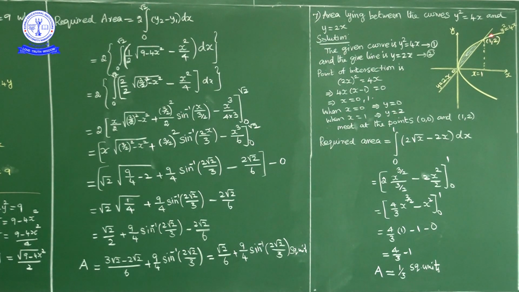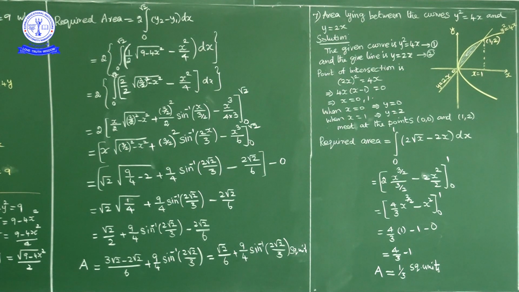Okay. Now this is the rough graph. Now the parabola as well as the line meet each other at the origin and at the point 1 comma 2. Now these are the points of intersection.